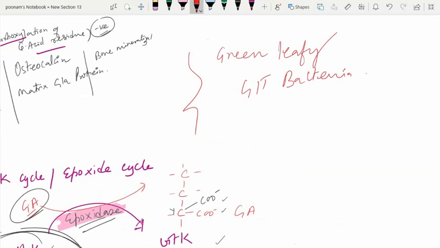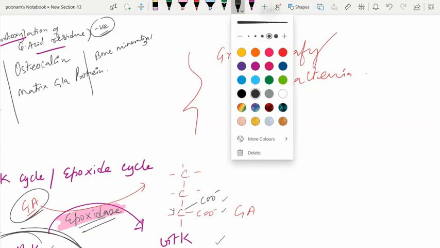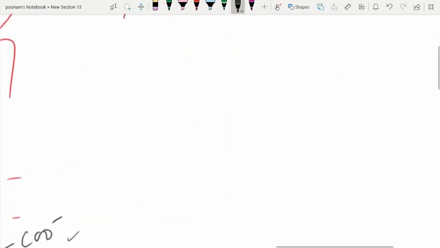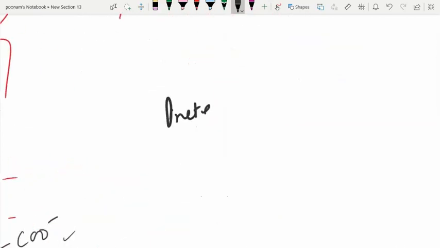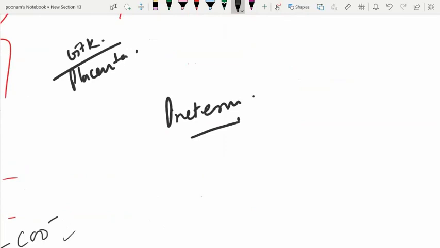But we find the deficiency in preterm infants, preterm babies, because generally the fetus gets vitamin K from the mother via the placenta. One thing you should know is that vitamin K crosses the placenta. So as soon as the placenta is cut, the supply of vitamin K from the mother is interrupted.